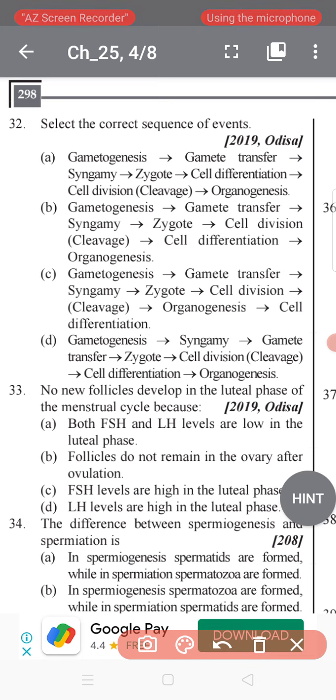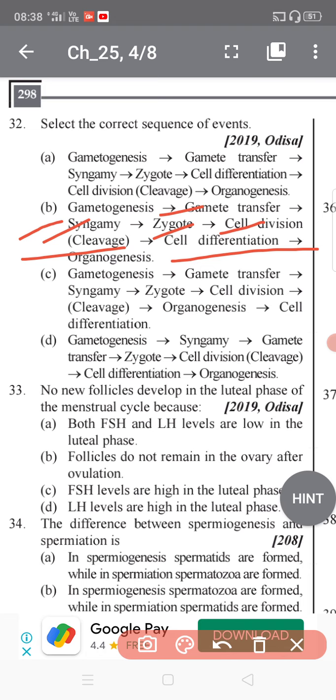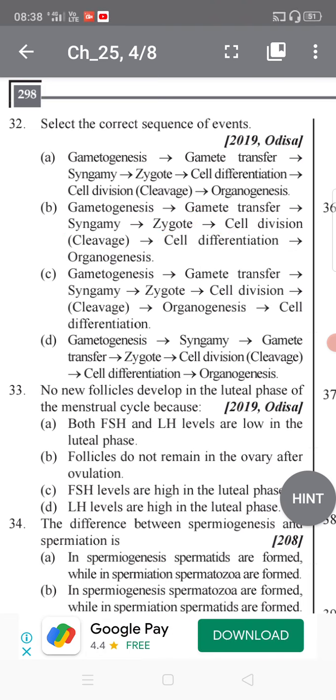As you know students, the correct sequence of events is: gametogenesis, gamete transfer, syngamy, zygote, cell division, then cell differentiation, then organogenesis, the last stage, the formation of organ systems. Gametogenesis is the formation of gametes, that is sperm and ovum.